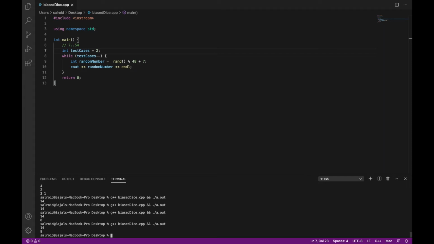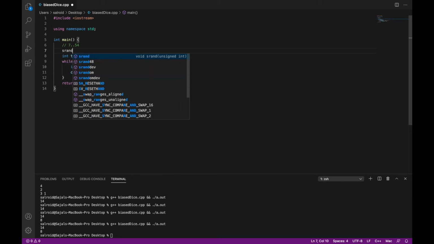So you are seeing that whenever I'm trying to run the program, it is always giving me the same set of values. So it's not random, right? Whenever you run, it should give you a random value. So what you have to do is to remove this repetitive function, you will have to use a srand function. Basically what it does is it will seed the time, so that it will not give you repetitive values in C++. So you have to write it only once inside your main program.